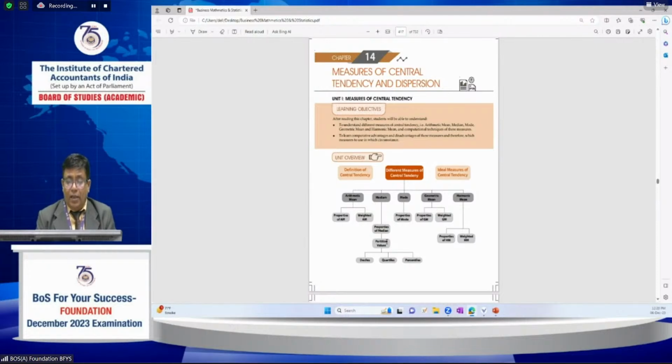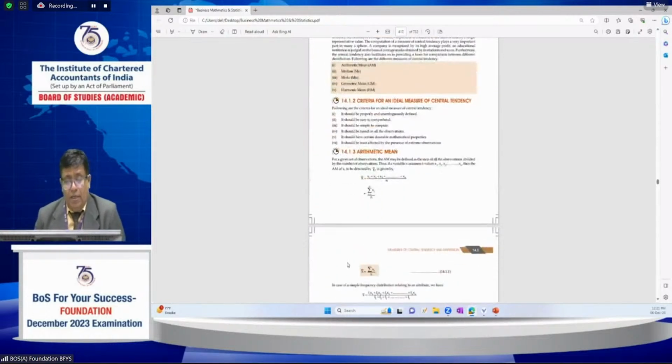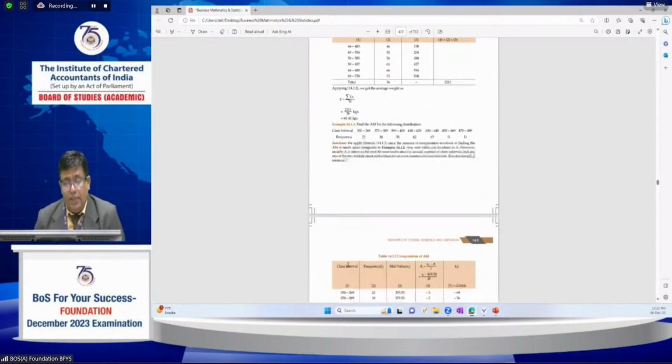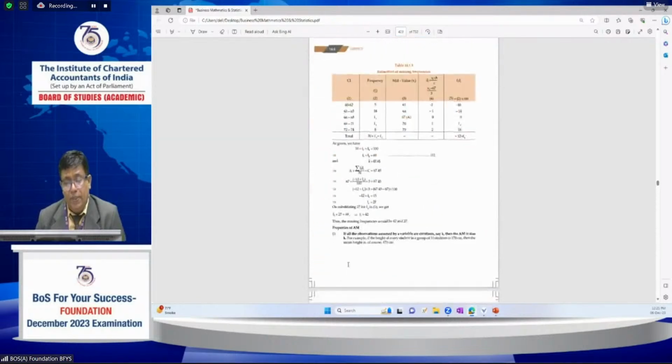And where the geometric mean is applied, and where the harmonic mean is applied. Go through it, it is easy and simple to attempt in the examination also. Next, each category's properties are also important.